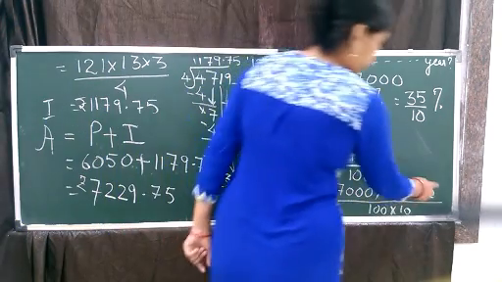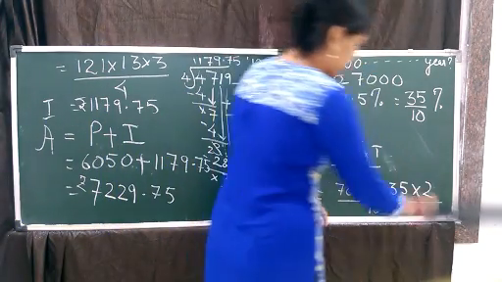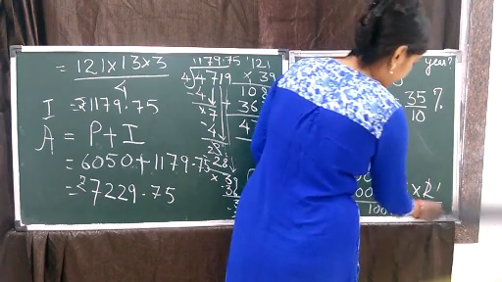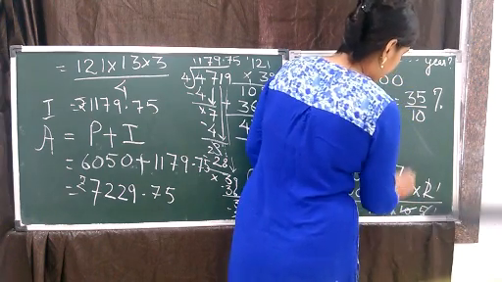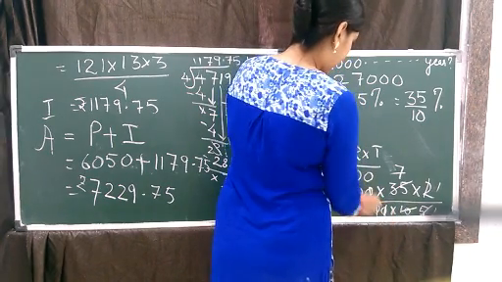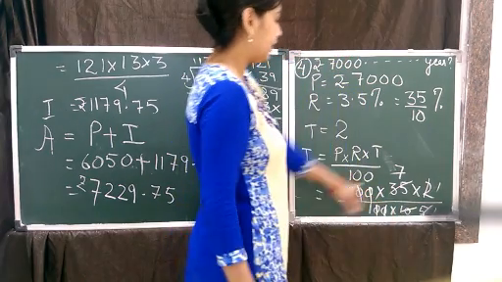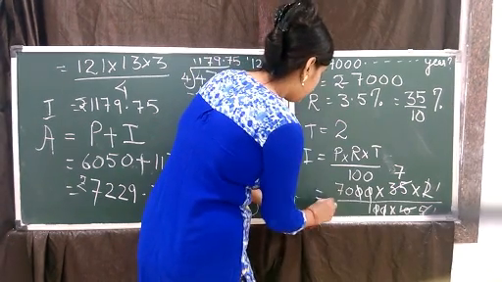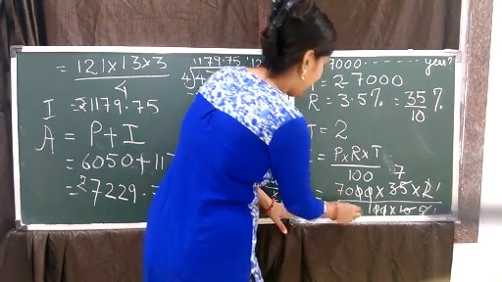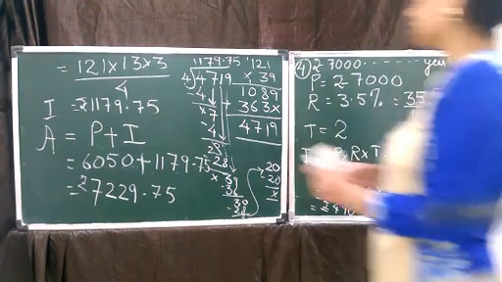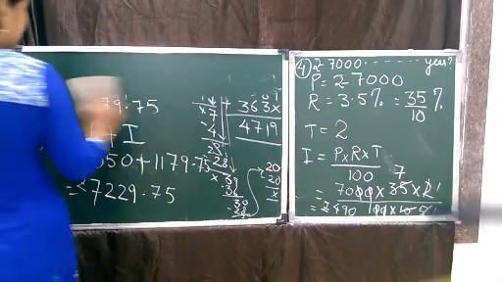Now, this 2 and 10 can get cancelled, children. So 2 ones are 2, 5s are. Now 5 and 35 can get cancelled. 5 ones are 5, 7s are. Now 0 0 can get cancelled. So 70 into 7. So answer is rupees 490. Answer means interest. Okay. Interest is rupees 490.